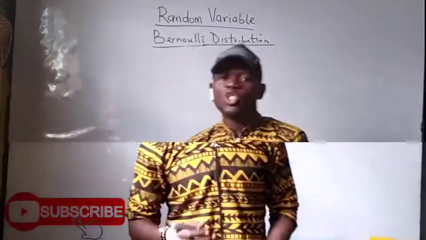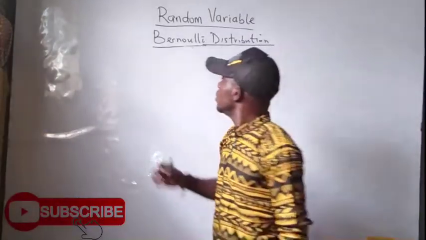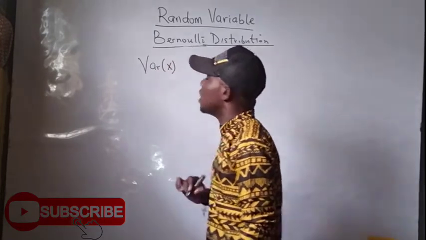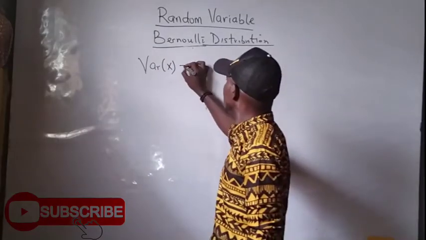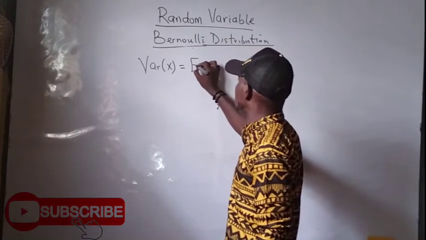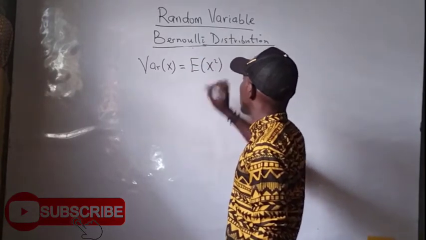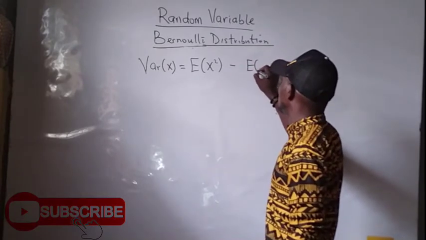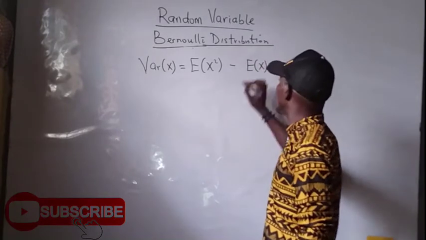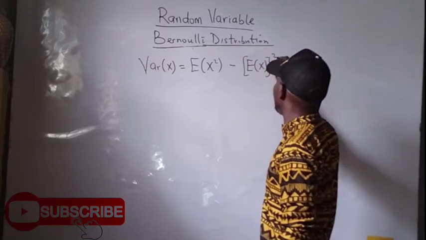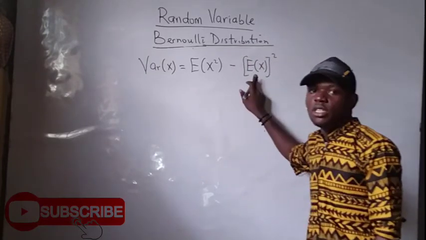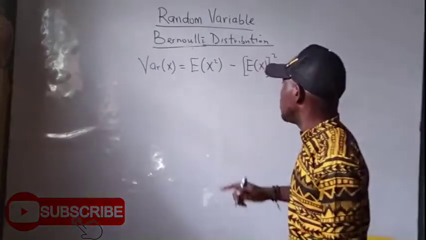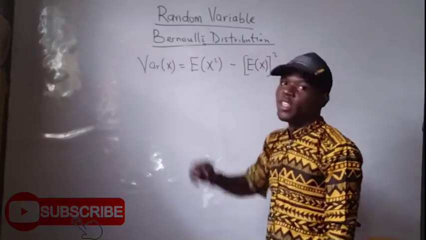But to solve for the variance, to easily recall, the variance value of a Bernoulli distribution random variable is given as what? The mathematical expectation of the square of the random variable minus the mathematical expectation of the Bernoulli distribution, all in square. We already decoded this. We already know what the value of E of x is, which is just p. But there's a need for us to find what the value of E of x squared is.